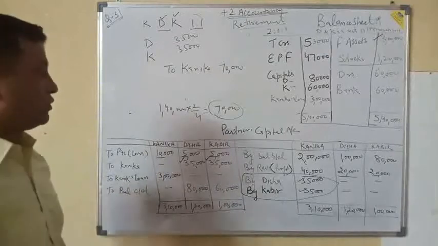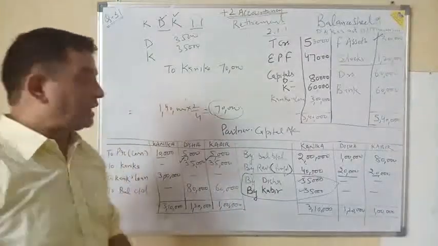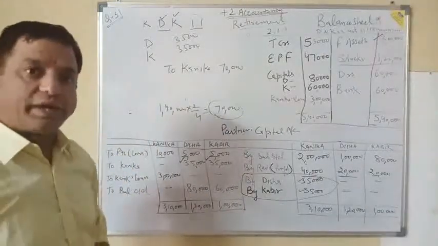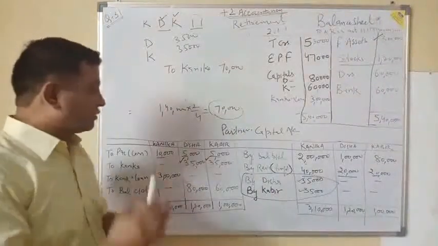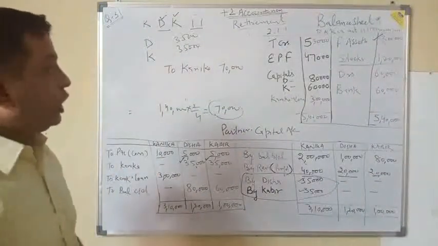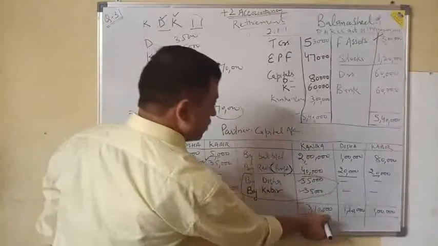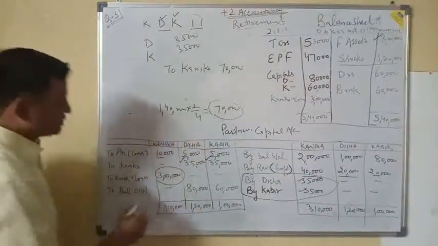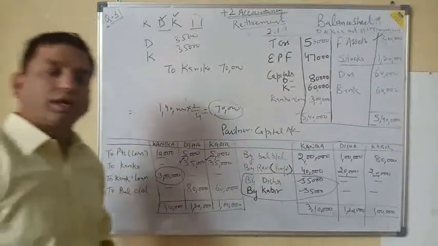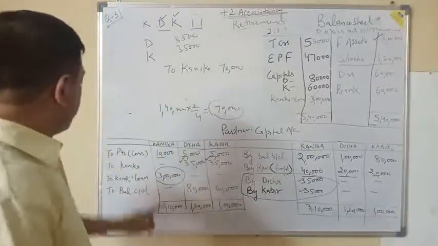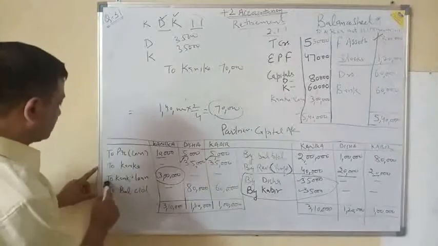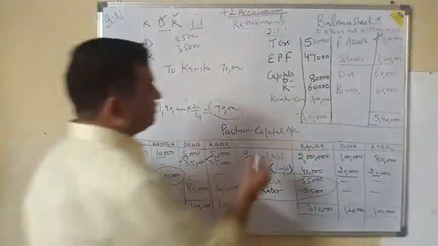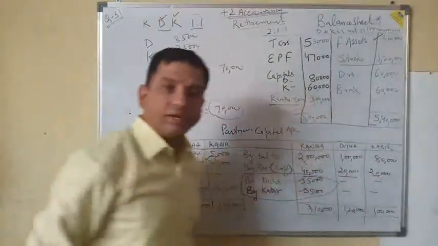Now what we have to do is first of all complete the outgoing partner's account by transferring the whole amount to his or her loan account. By adding all these amounts and deducting this amount, this should be equal to 3 lakh, meaning the amount payable to Kanika, who is the outgoing partner, is 3 lakh, and that has been transferred to her loan account and will be shown in the balance sheet as a liability.